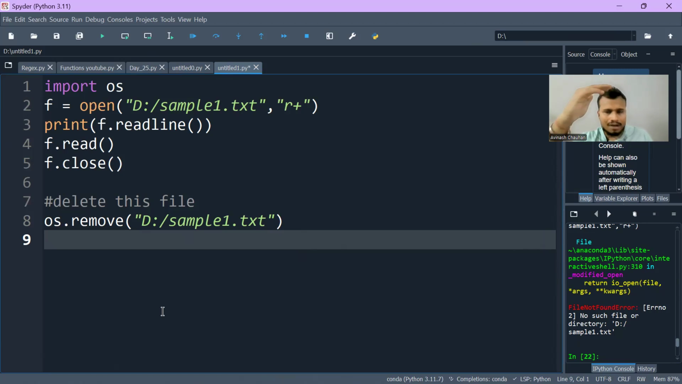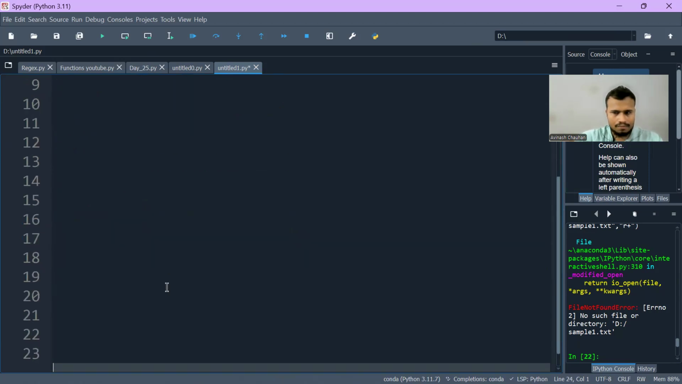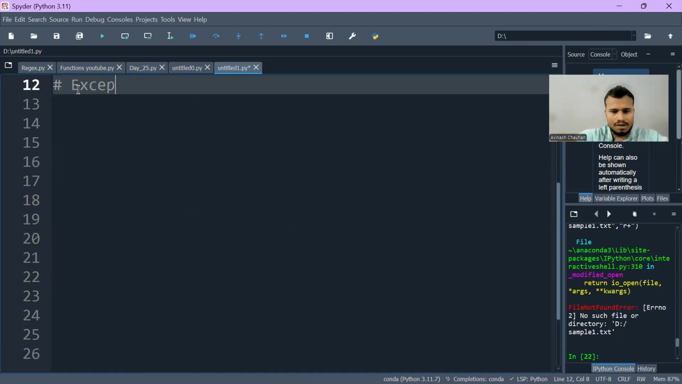Now the next part is exception handling. Okay, now we are moving ahead with exception handling. First, what do you understand by this word exception? Again, I am not asking in terms of Python. In simple English, what do you understand by it? What is an exception?